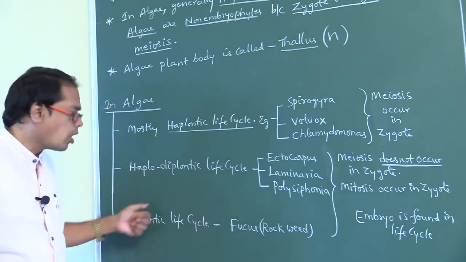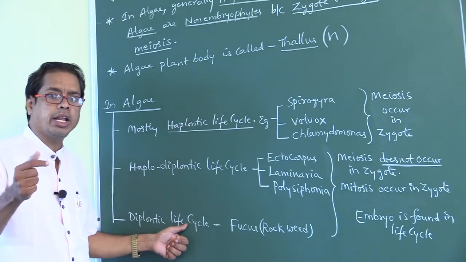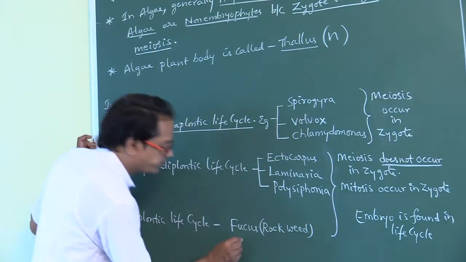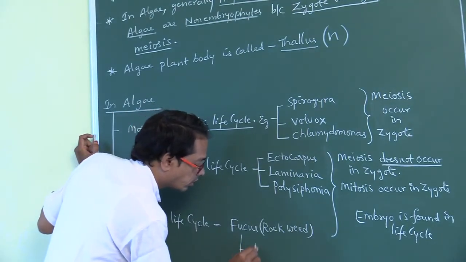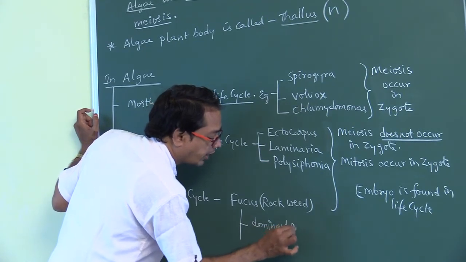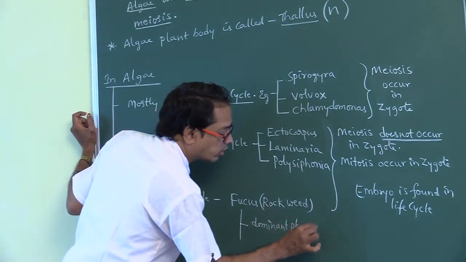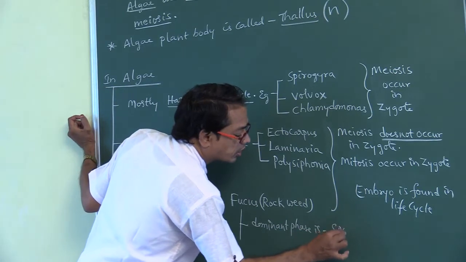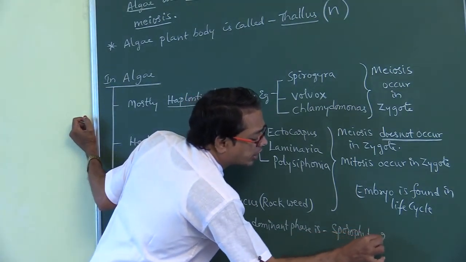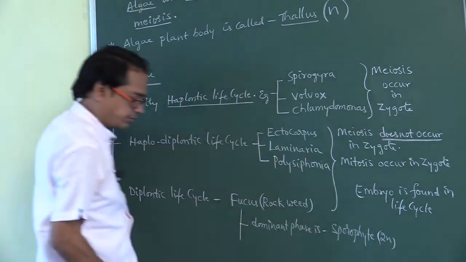Next, the diplontic life cycle is found in Fucus. In Fucus, what is the dominant phase? The dominant phase is the sporophyte, which is 2n in condition.